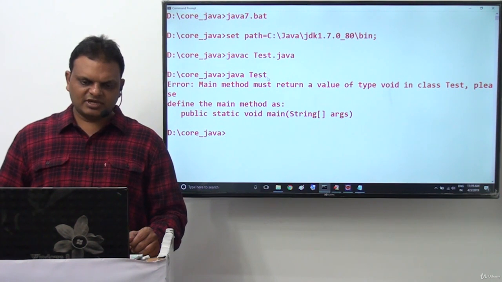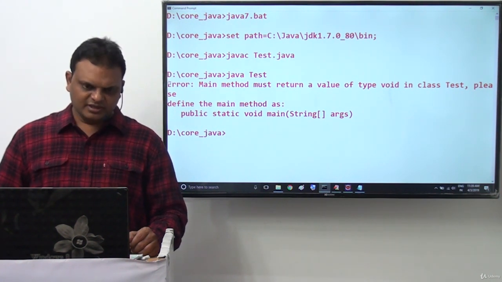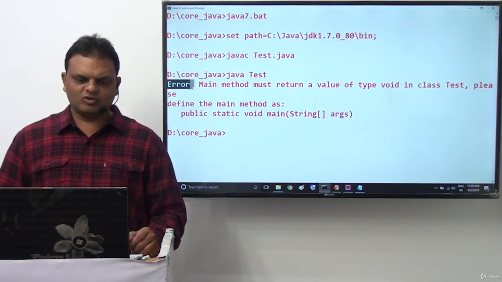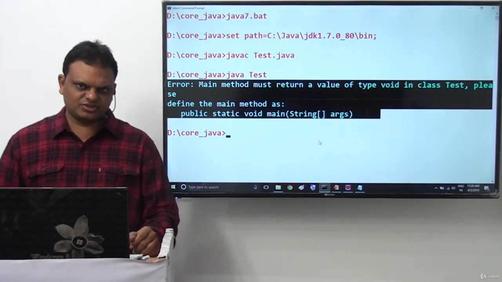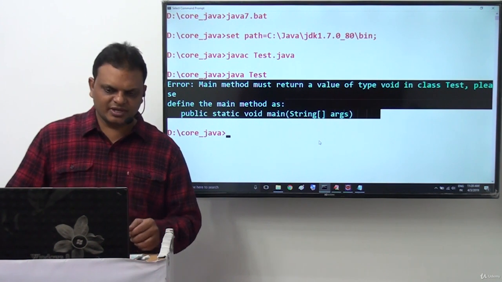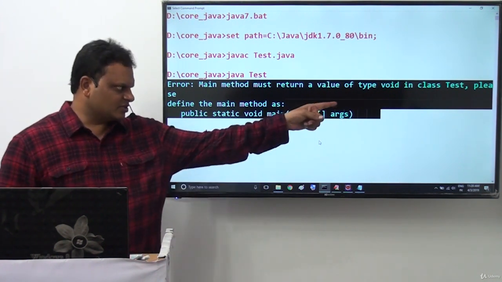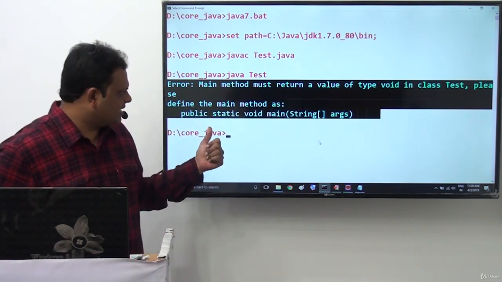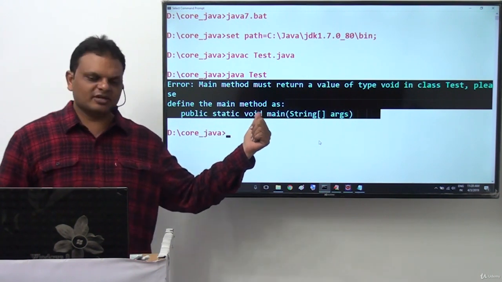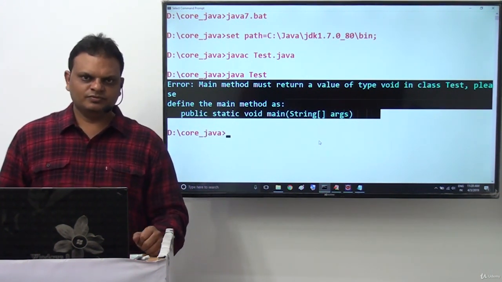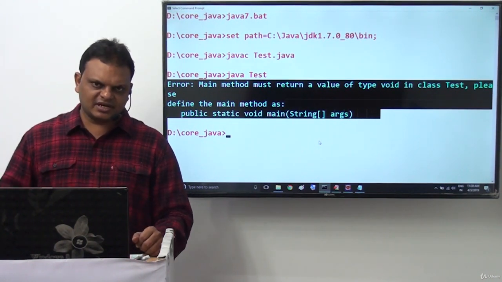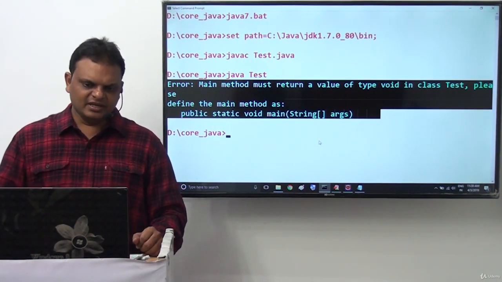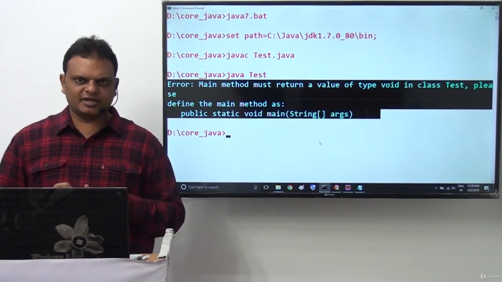Right sir, in the case of java Test here, what are we getting? In the case of Java 7 version: Error: Main method must return a value of type void in class Test. Please define the main method as public static void main(String[] args). This message we are getting directly if the main method is not declared with the void return type.